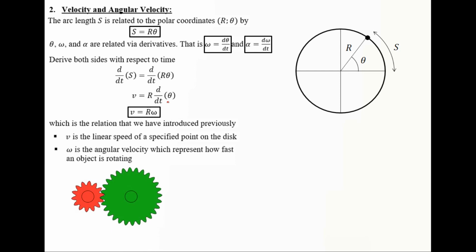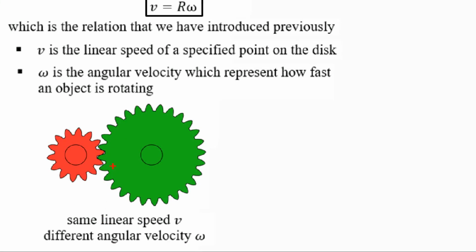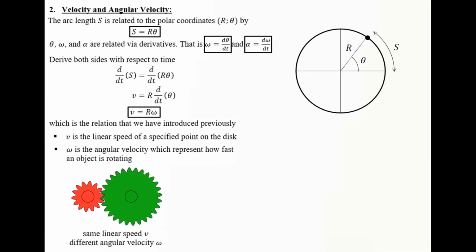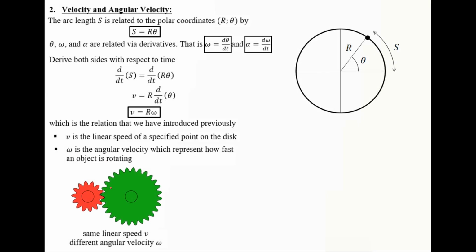So let's consider the following animation, which is gears moving. Because these two gears are connected to each other, they're moving, so they have the same linear speed. If you consider a point A on the rim of the disk and a point B moving at the rim of the disk, both points A and B have the same linear speed. However, they have different angular velocity omega.